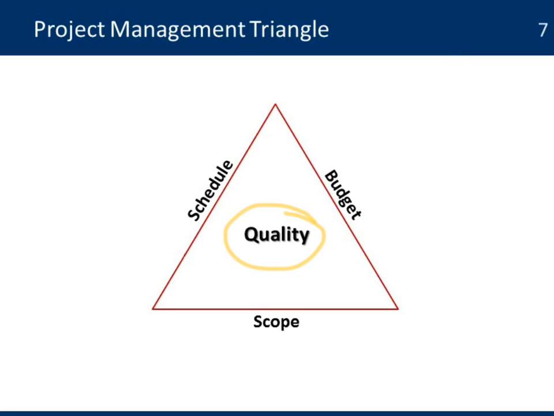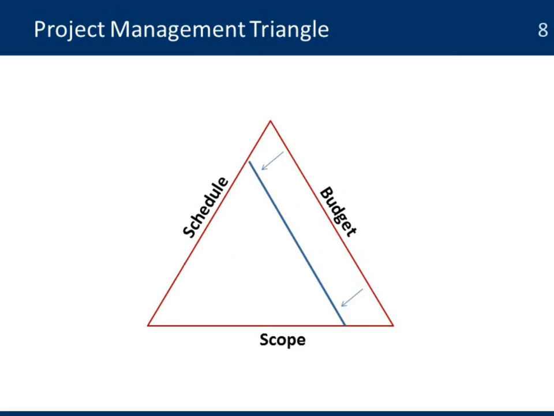of the project. The same thing happens when we are asked to do the project with a reduction in budget. So if we are reducing the amount of budget, we also need to look at the 2 other sides of my triangle, at the impact on my schedule and the impact on my scope.